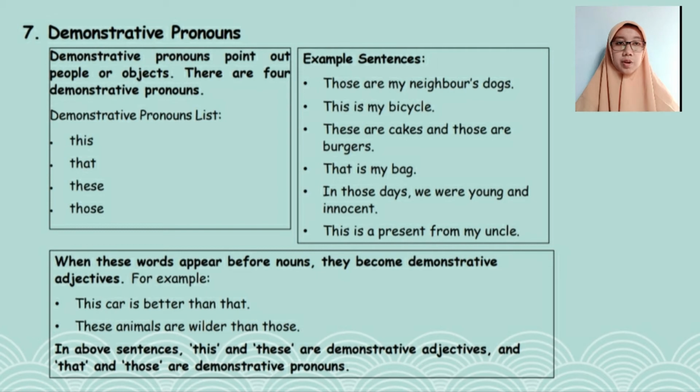When these words appear before nouns, they become demonstrative adjectives. For example, this car is better than that. And these animals are wilder than those. In the above sentences, this and these are demonstrative adjectives, and that and those are demonstrative pronouns.